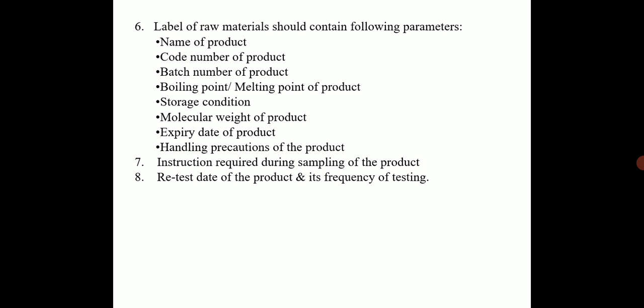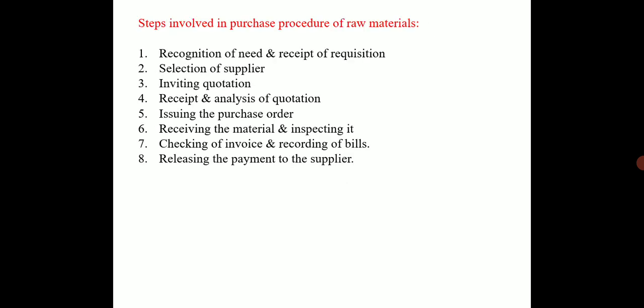They should be checked whether they are okay or not, and accordingly we have to go for purchasing of that raw material. There are different steps involved in the purchasing of the raw material. First is the recognition of the need and receipt of the requisition. Example, if I have a company and I need paracetamol for manufacturing of the tablets, active ingredient is paracetamol,